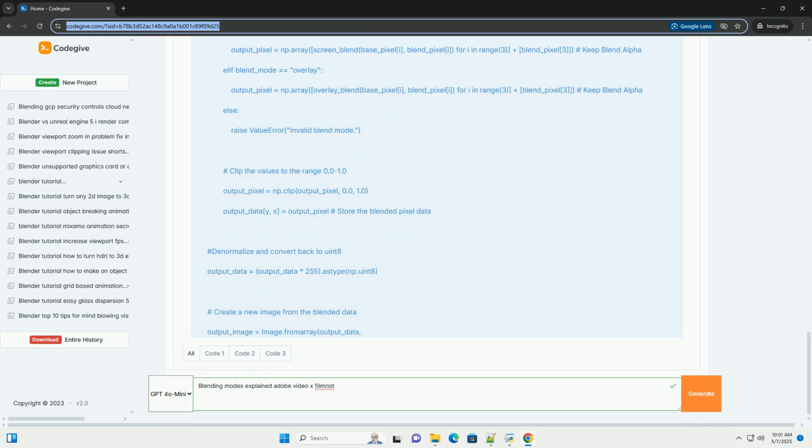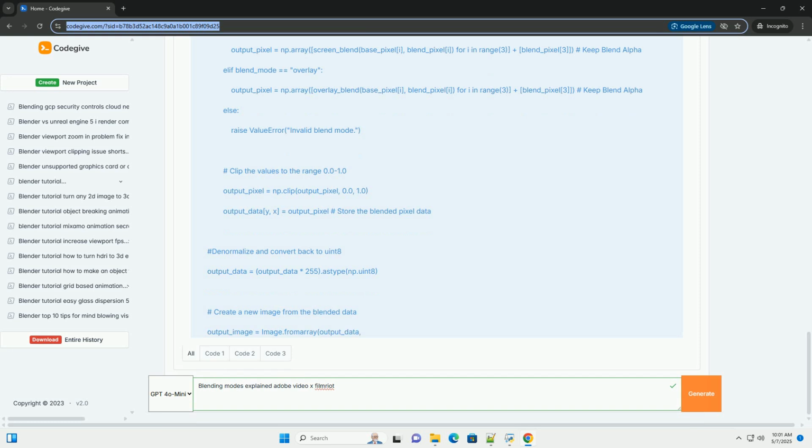4. Blending mode categories and descriptions. Blending modes are generally grouped into categories based on their behavior and the types of effects they produce. Let's explore the common categories. A. Normal blending. Normal, or pass-through. This is the default blending mode. The source layer completely obscures the base layer where it's opaque. The formula is simple.